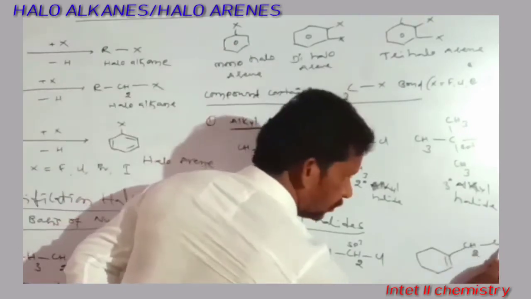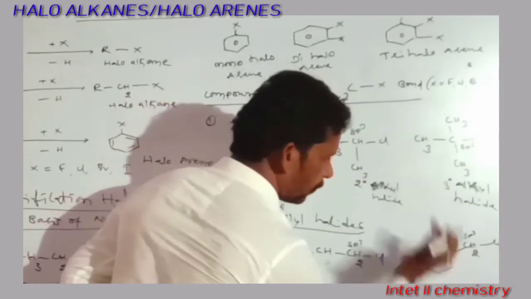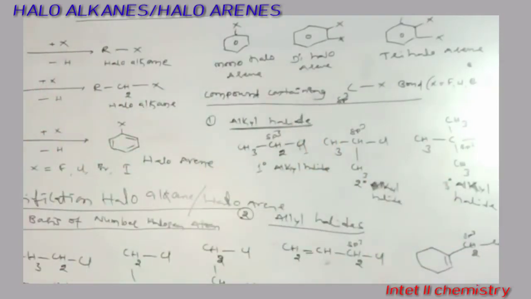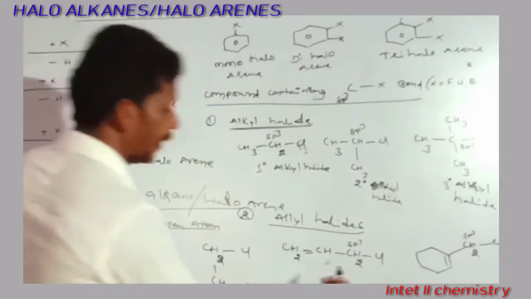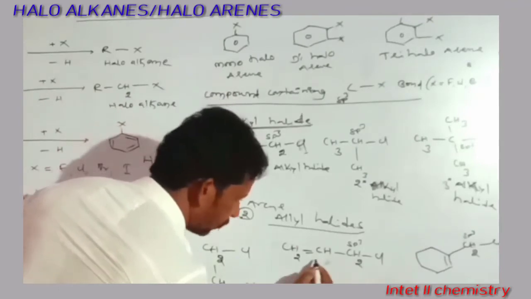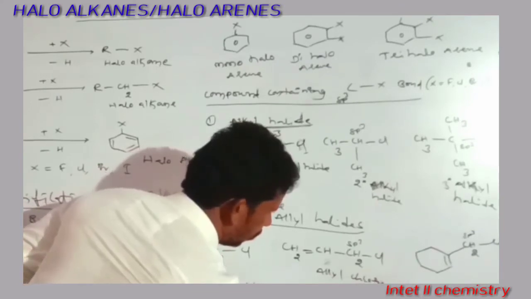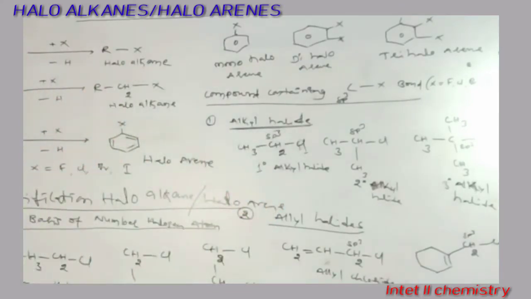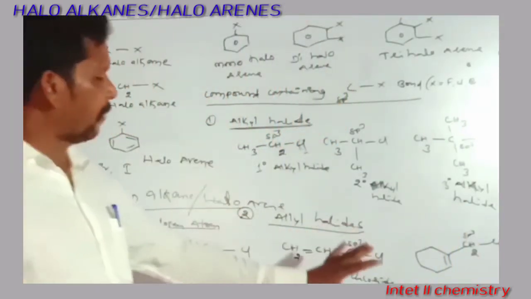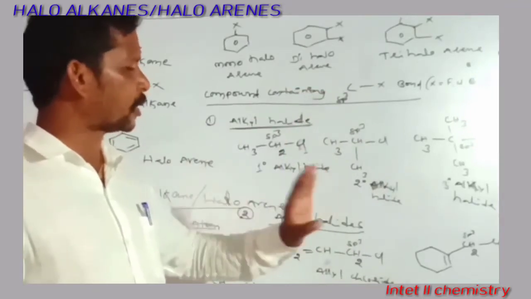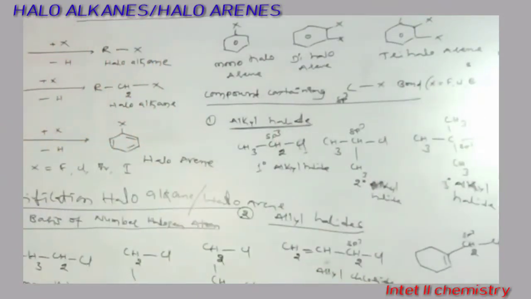So these types of compounds are called allyl halides. This one is commonly called allyl chloride. Whatever it may be, if the halogen is attached to an sp3 carbon that is next attached to a carbon-carbon double bond, it is called an allyl halide.